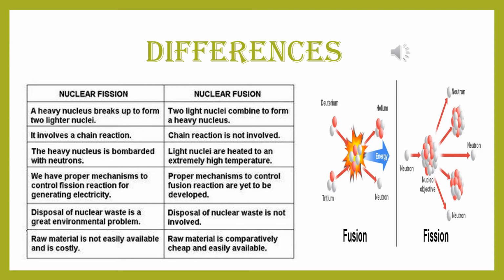Next, the heavy nucleus is bombarded with neutrons. Light nuclei are heated to an extremely high temperature. We have proper mechanisms to control fission reaction for generating electricity. Proper mechanisms to control fusion reaction are yet to be developed. Disposal of nuclear waste is a great environmental problem. Disposal of nuclear waste is not involved. Raw material is not easily available and is costly. Raw material is comparatively cheap and easily available.